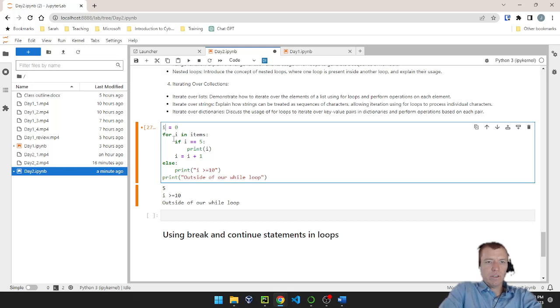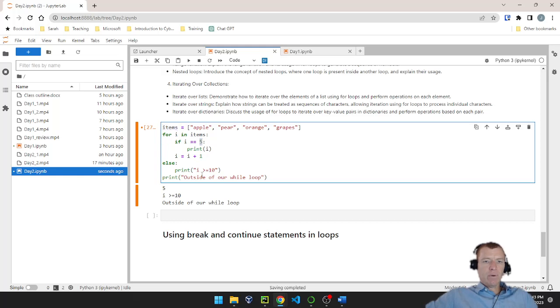And let's create items here. Let's give it square brackets, and we'll say apple, pear, or we'll do singular pear, orange, and grapes. Okay, so I'm going to iterate over each item in my list. So this is going to go through.